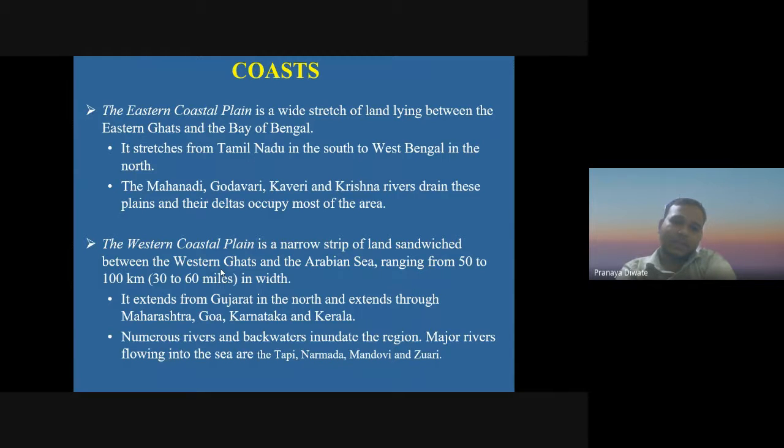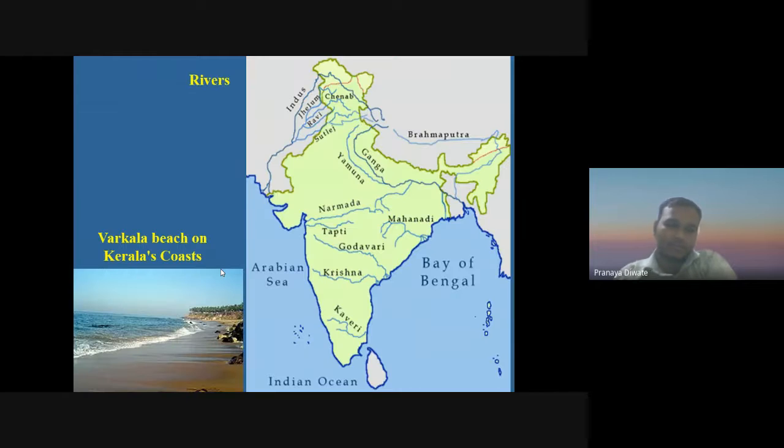There are numerous rivers and backwaters included. The major rivers flowing into the sea in this region are Tapi, Narmada, Mahadevi, and others. These are among the most famous rivers of India.